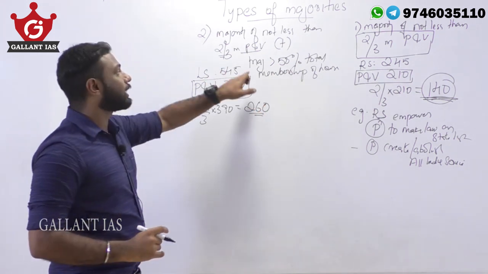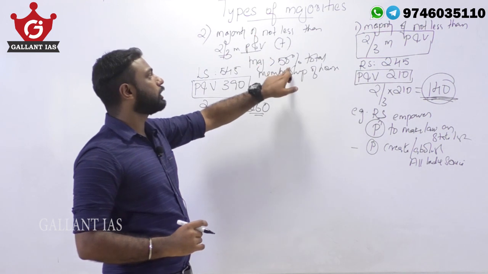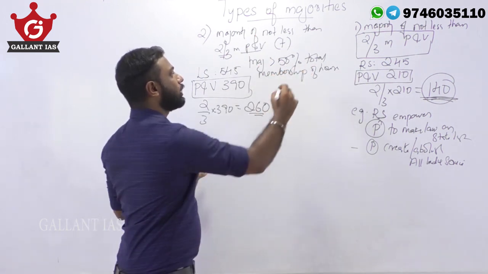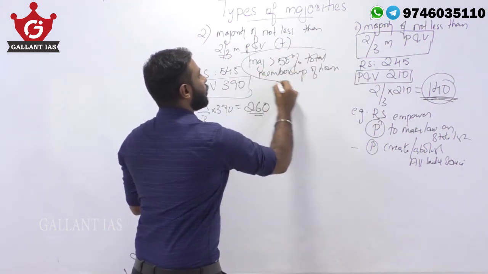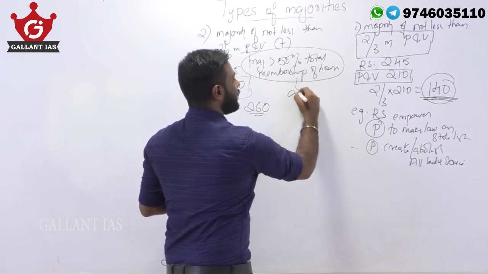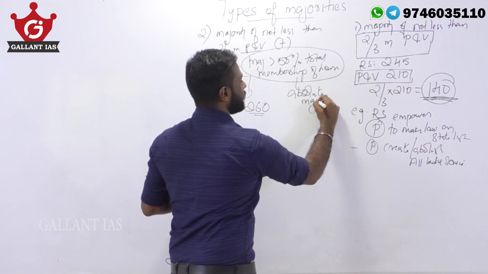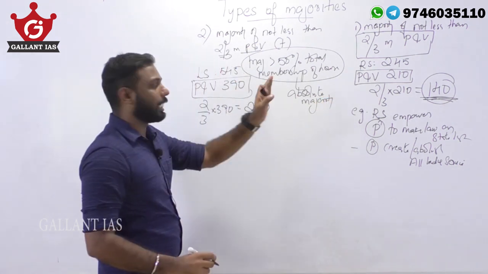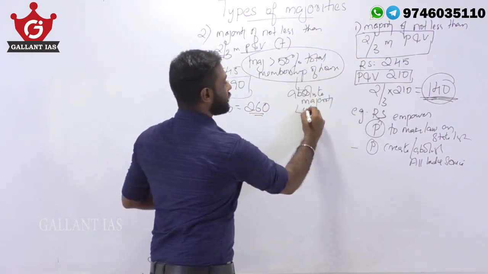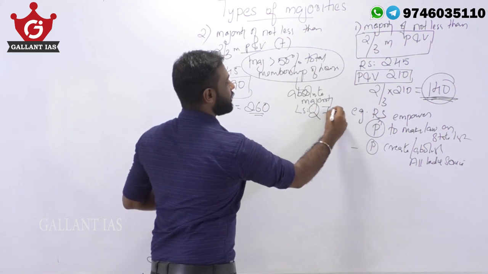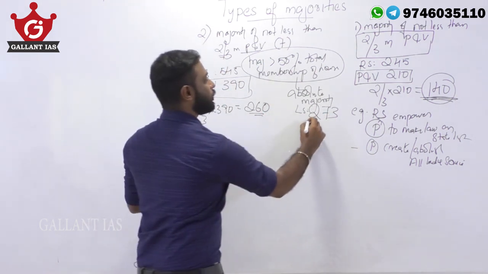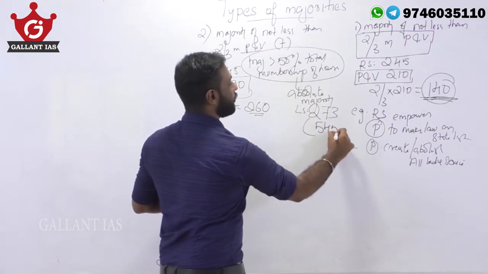The second condition says majority of 50% of total membership. Total membership means we need the absolute majority, which we discussed earlier. The absolute majority for Lok Sabha is 273, that is the majority of 545.